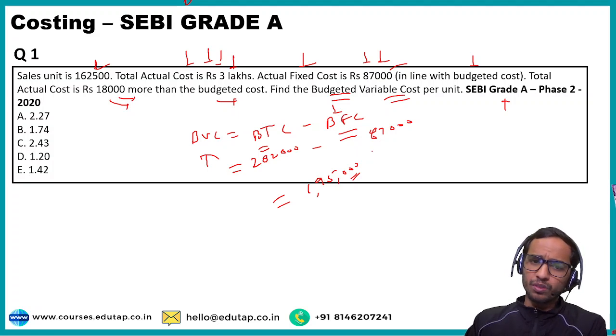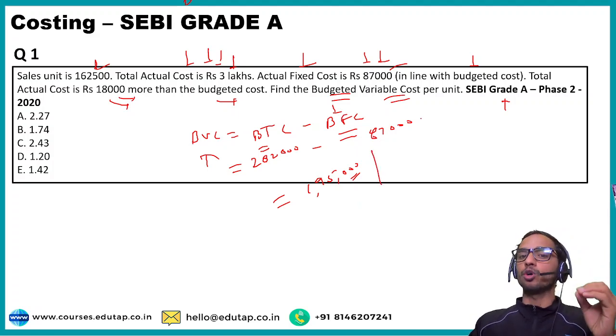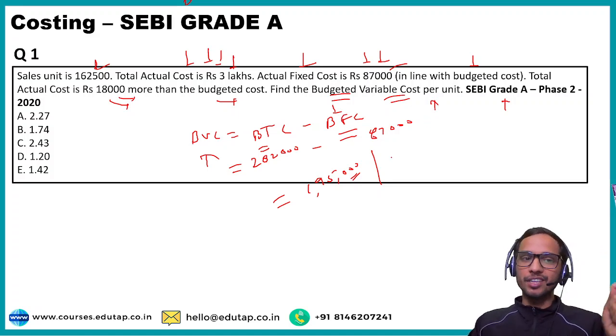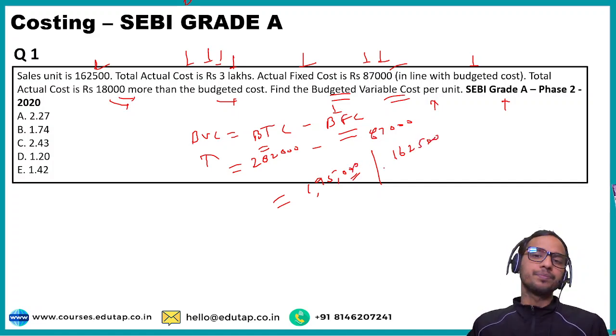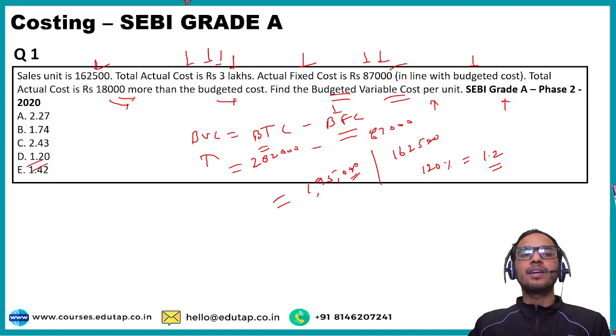Now you have calculated total budgeted variable cost, but you need to calculate cost per unit. So you need to divide it by the number of units, and this is 1,62,500. When you do it, it will be around 120%, that is 1.2. So you have the option of 1.2. Yes, option number D is 1.20. So option number D is your correct answer.